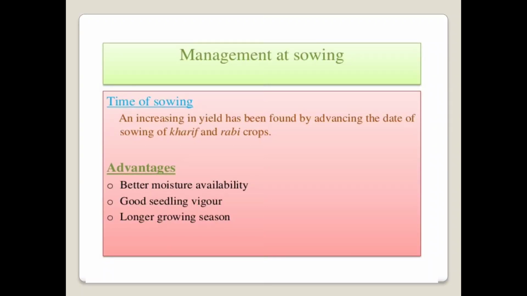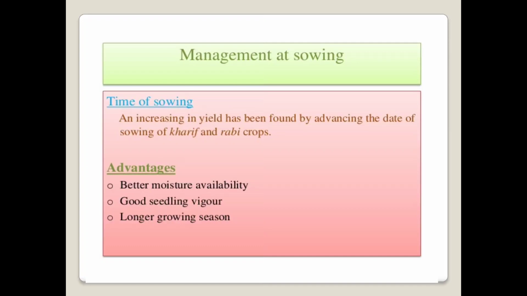First one is better moisture availability. When we have carried out the sowing operation timely, in that condition the moisture which is available is used efficiently, and in that case the germination of the crop takes place in a better way.